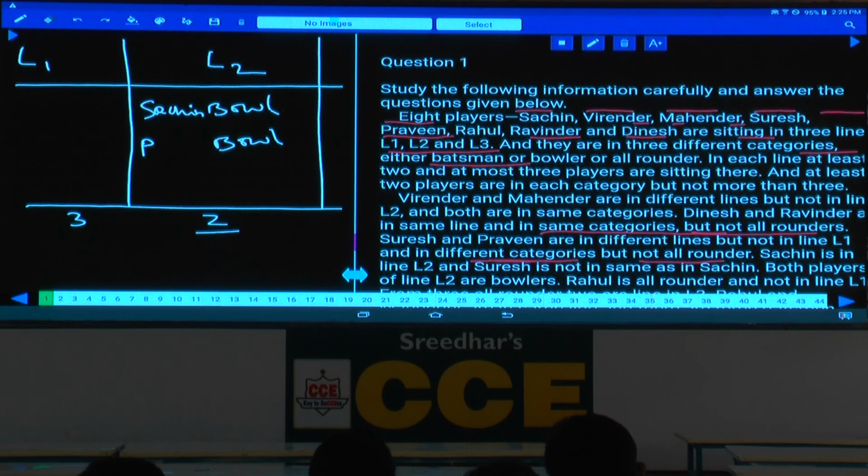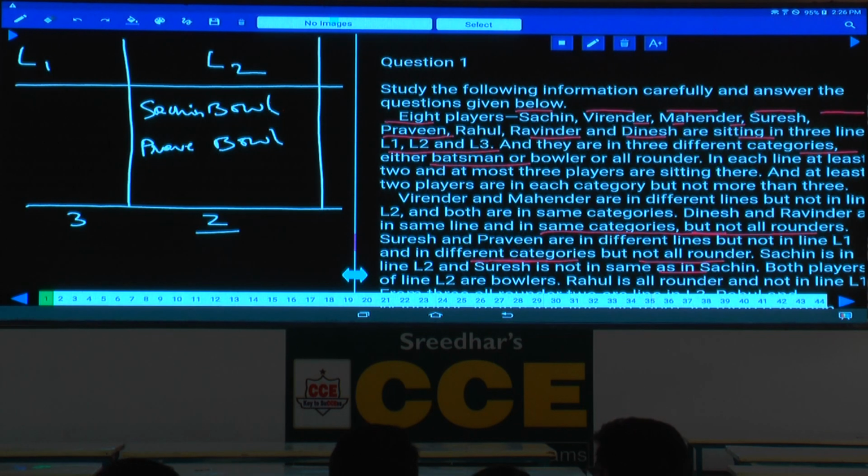Now Suresh and Praveen must be in two different lines but not in L1. Hence if Suresh is in L2, Praveen must be in L3, or if Praveen is in L2, Suresh must be in L3. But what is the other information here? Suresh is not in the same line as Sachin, and Suresh is not in L2. Hence Praveen must be in L2.